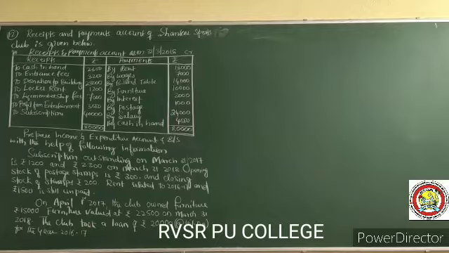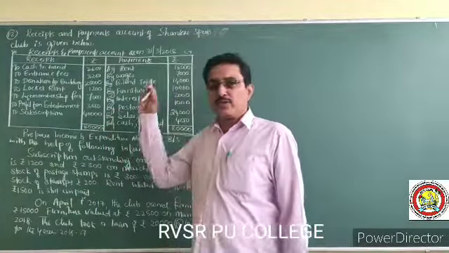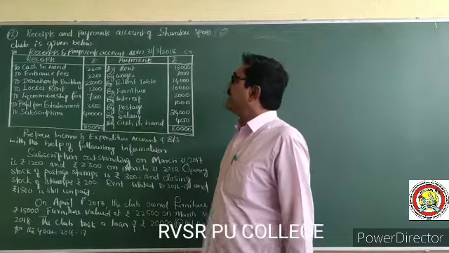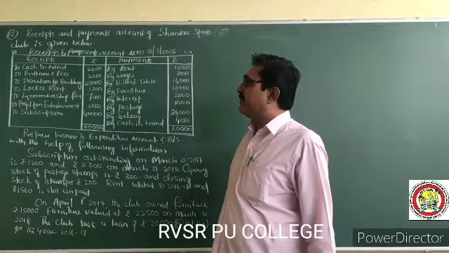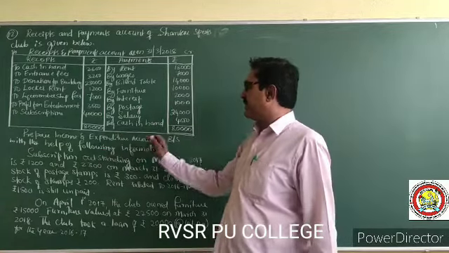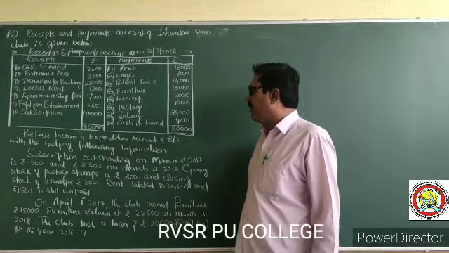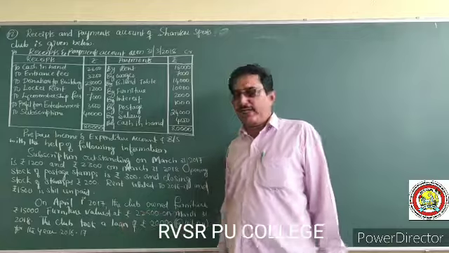Dear students, this is the 12th problem in your question bank. Receipts and payments account of Shankar Sports Club is given below. Prepare income and expenditure account and balance sheet with the help of the following information. Read the instructions carefully.